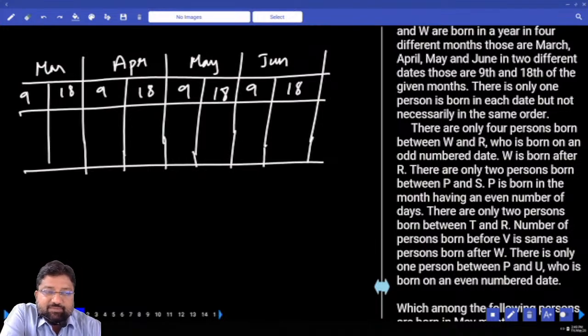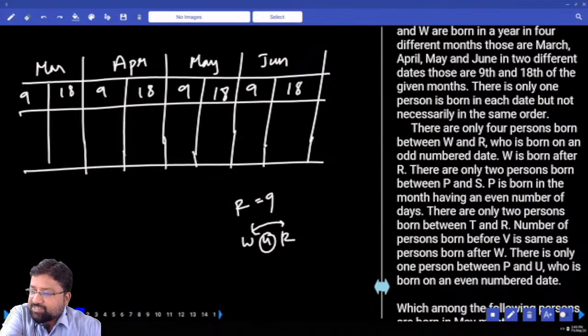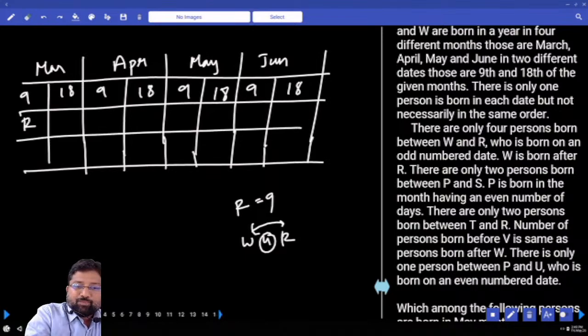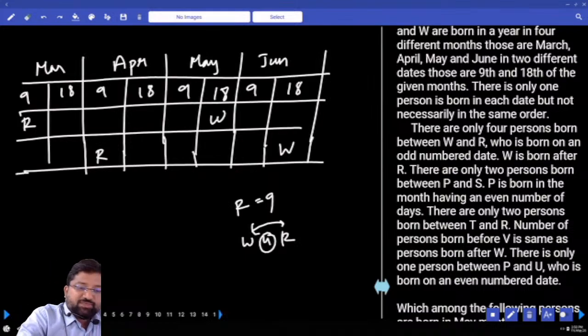There are only 4 persons born between W and R, who is born on an odd number date. How many persons between W and R? 4, and R is born on an odd number date, so the odd number date is 9. I'm not sure about the position of R; we'll come back to this later. Next, W was born after R. So this is R, 1, 2, 3, 4, this is W. Or this is R, 1, 2, 3, 4, and I can take W in the last. How many possibilities? 2 possibilities.